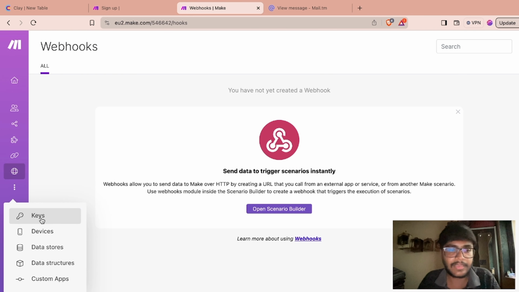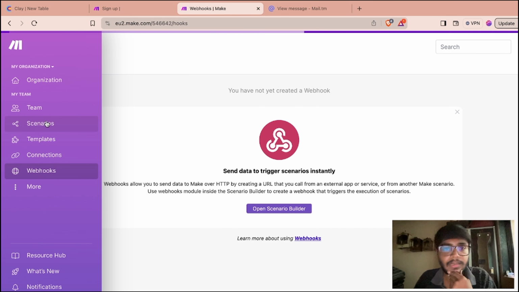Then we have keys, devices, and data sources. Basically, these are functional. Let's say you want to store any data, like if you want to create a database, you can use data structures for that. If you want to build custom apps, you can also do that. That's how flexible make.com is, right? Then devices: if you want to connect your Android devices or iPhone devices, you can do that as well. So that is a very fun part of make.com.